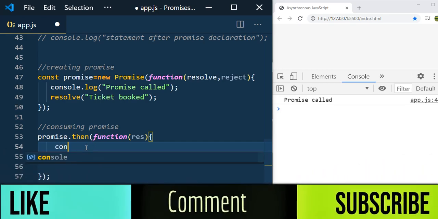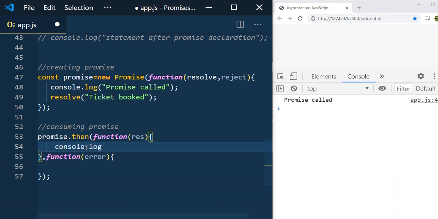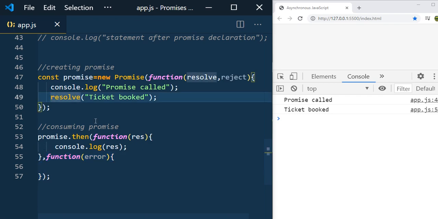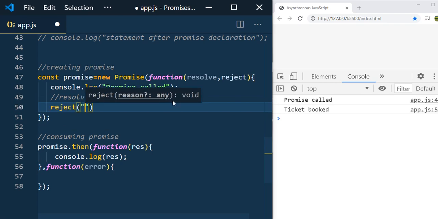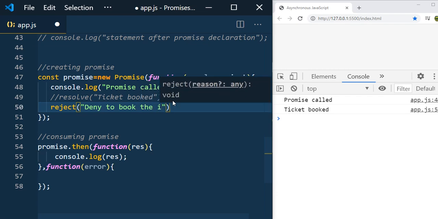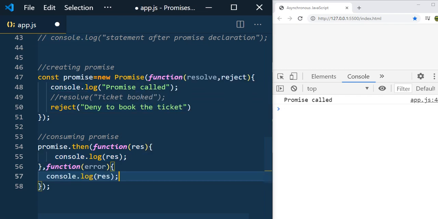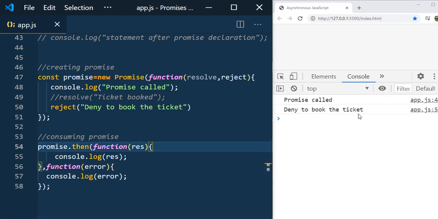And now here the promise is fulfilled, so let's console.log and print the result. Now you can see that the value is "ticket is booked," and the rejection function will not get executed because the promise is fulfilled and not rejected. If you reject it with "deny to book the ticket," and print it as an error, you can see the "deny to book the ticket" error.